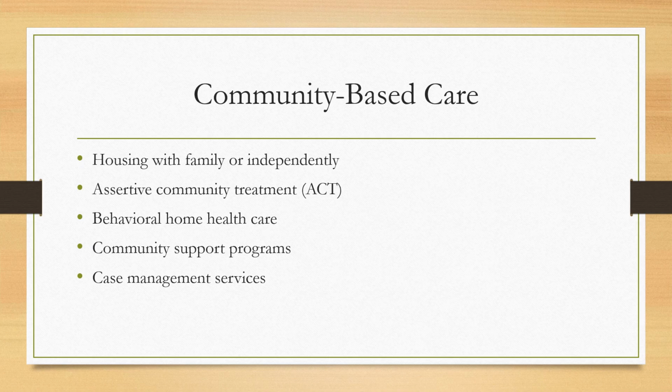Most people with schizophrenia live in the community, typically in a group home, with their family or independently. Assertive community treatment helps with medication management, social, recreational, and vocational needs, and provides support to the patient and their family. These programs help reduce admissions to the hospital. Nurses may also provide behavioral health home care. Nurse managers may also be assigned to help handle the challenges the patient will face in the community. This may include help with housing and transportation, keeping appointments, and money management.